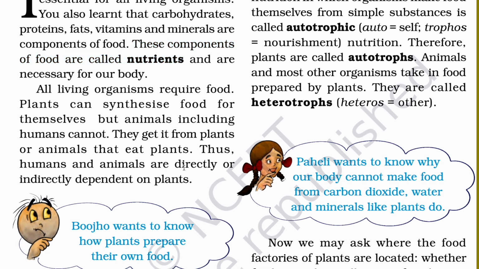All living organisms require food. Plants can synthesize food for themselves, but animals, including humans, cannot. Remember it. All living organisms require food. Plants can synthesize food for themselves, but humans and animals cannot synthesize food for themselves. They have to take the food from an outer source. Got it? They get it from plants or animals that eat plants. Thus, humans and animals are directly or indirectly dependent on plants, as you see on a daily basis.